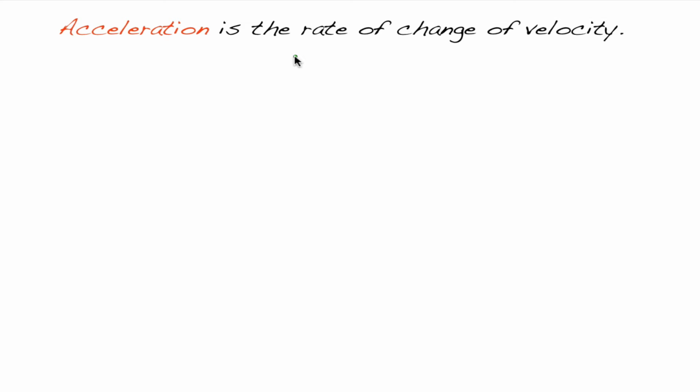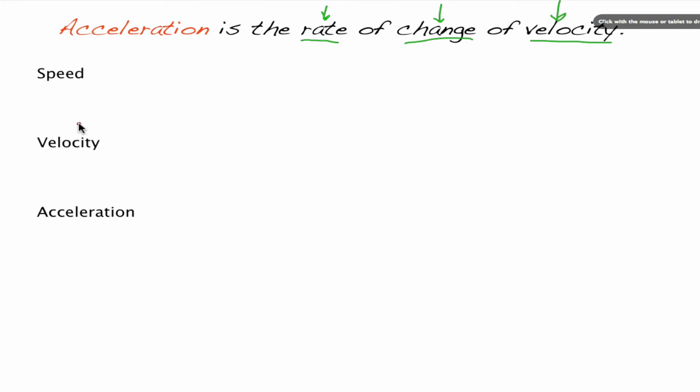I think it's important to define it first. If we look at acceleration, it's simply the rate of change of velocity. So these are the key words here. The rate at which we change velocity is the definition. So whenever we think about acceleration, I want you to think about what this actually means when I give you some examples. I think it's also important to discuss the differences between speed, velocity, and acceleration, because sometimes we get velocity and acceleration mixed up a little bit.